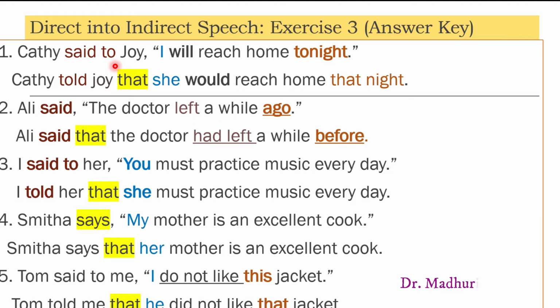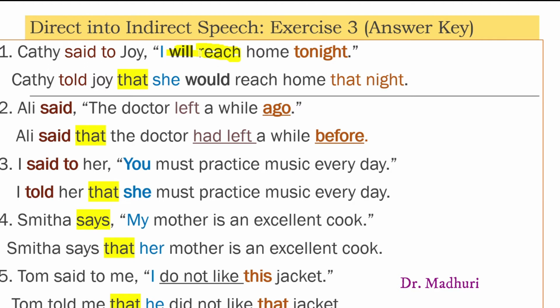In this sentence, Kathy said to Joy, said is the reporting verb and within the inverted commas or within the speech marks, we write the reported speech. So, in the first sentence, will reach is the reported verb. Now let's take up the changes that we have done.